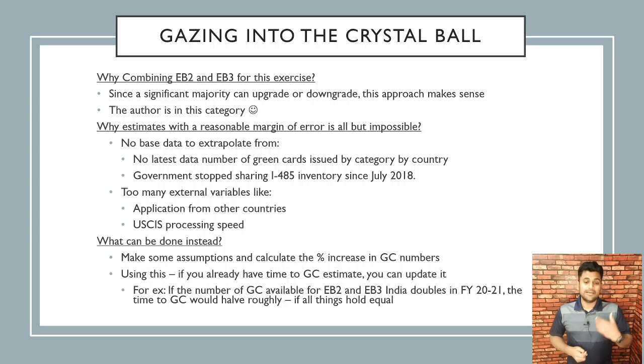For example, if the number of green cards available for EB2 and EB3 India doubles in FY 2021, the time to green card would roughly halve, right? So you can make those kind of assumptions, but you still can't say exactly where the cut line is.